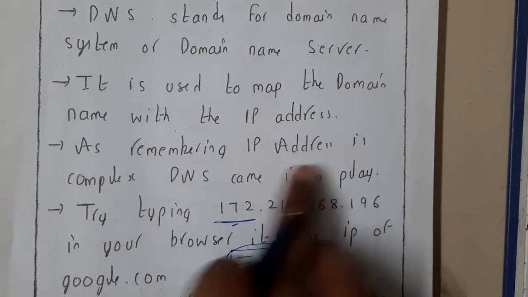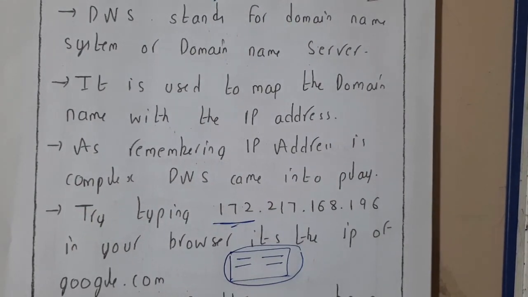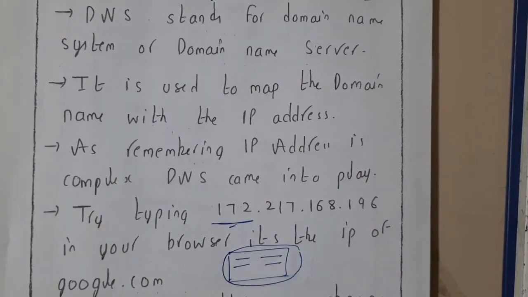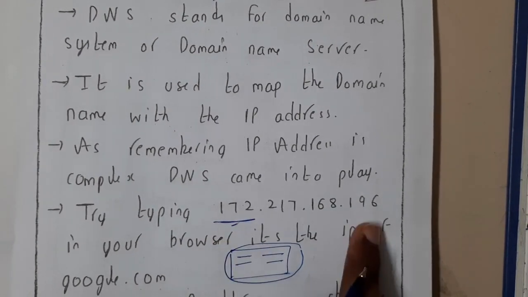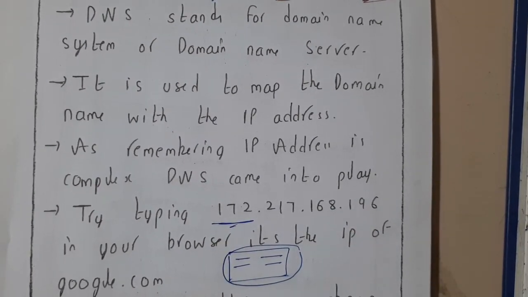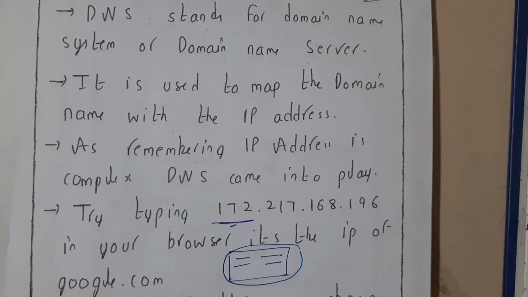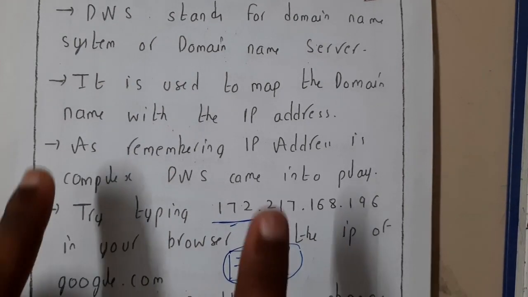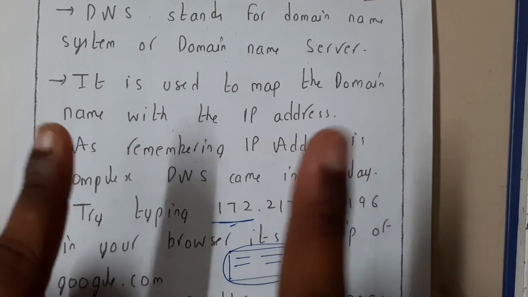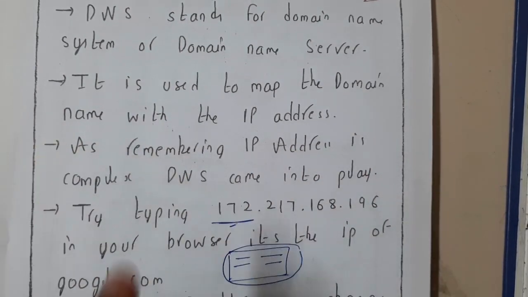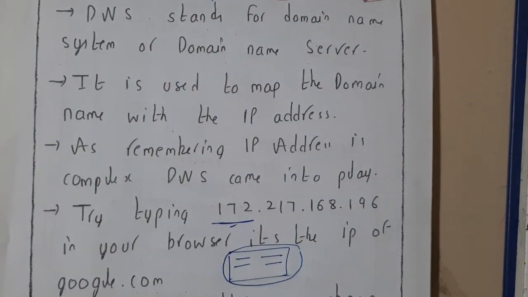As remembering IP addresses is complex, DNS came into play. If I told you to type these numbers in your browser to open my website, you would say that remembering those numbers is really complex. Isn't there a shortcut? That is nothing but the domain names. The process of linking the IP and the domain is nothing but DNS. That process is called domain name service or domain name system.